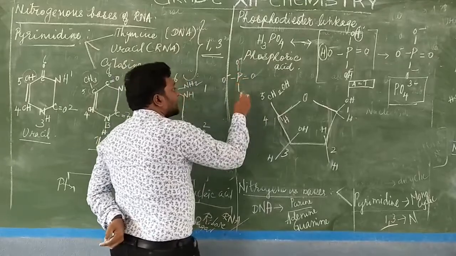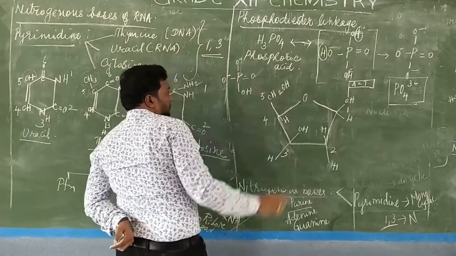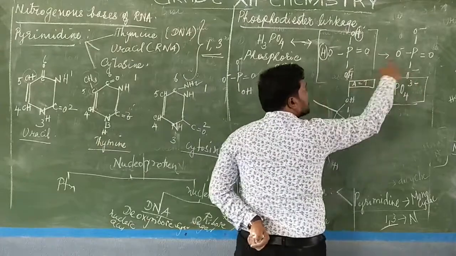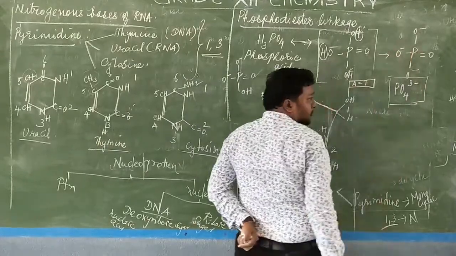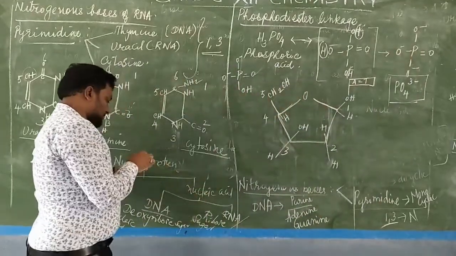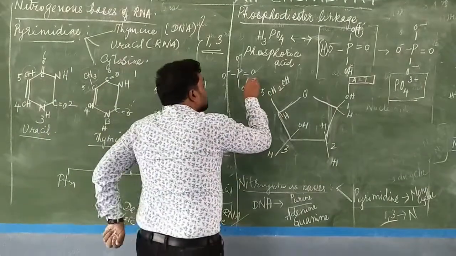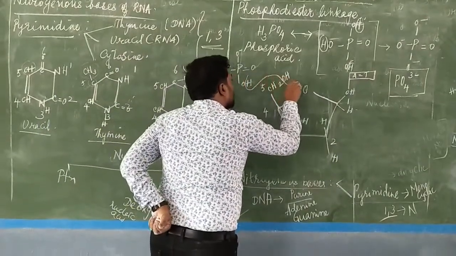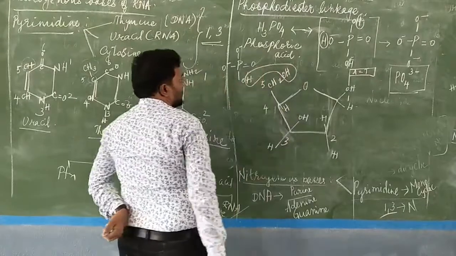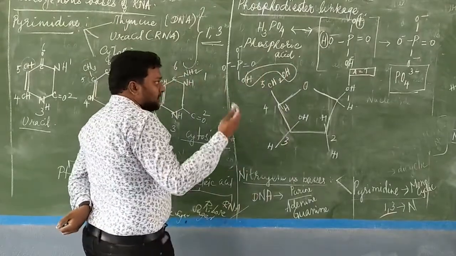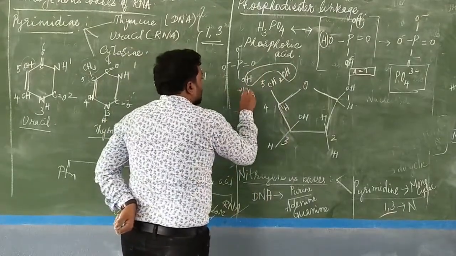Only here I put OH. Where there is O minus, we can also put OH. I have removed only these two identities. So OH is put. Now this nitrogen and this OH will get removed as a water molecule. That is called condensation. So the water molecule is removed.